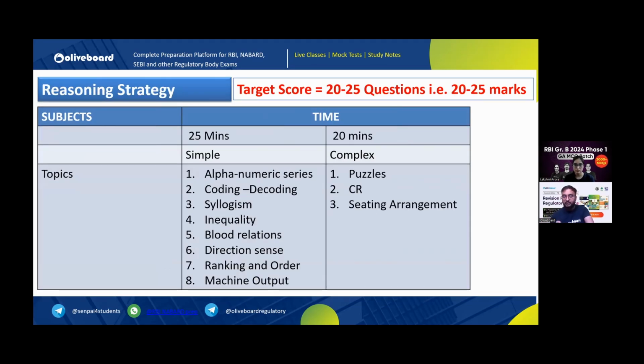Now similarly for reasoning also same way, some topic or single statement based topics will be there and some complicated topics. So alphanumeric series, coding, decoding, syllogism, inequality, blood relations, direction sense, ranking and order, and machine output. These are your simple questions or moderate questions, I'll say, which come in exam. Now same like quant, in reasoning, puzzles, critical reasoning or logical reasoning, and sitting arrangement sometimes come difficult.